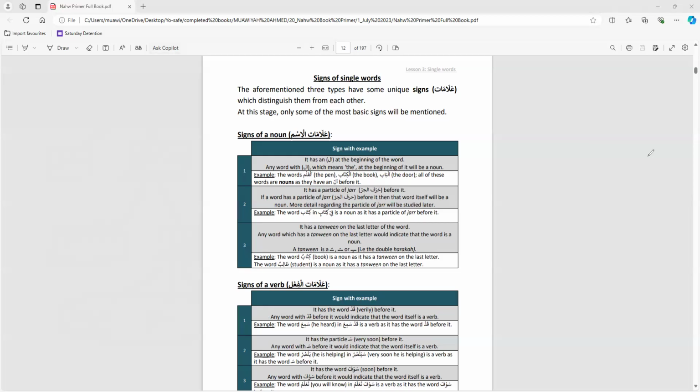So what are the signs? What are the alamatul ism? Alamatul ism means the signs of a noun. So what are the signs of a noun? Number 1, the sign of a noun is that it has al before it. When a word has al before it, the chances are it's going to be an ism. The chances are 99% it is going to be an ism.